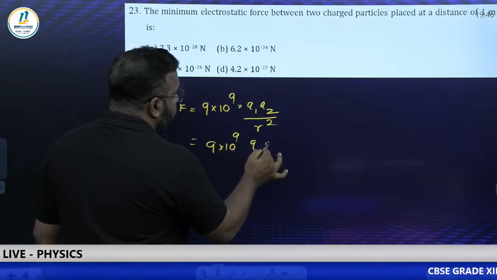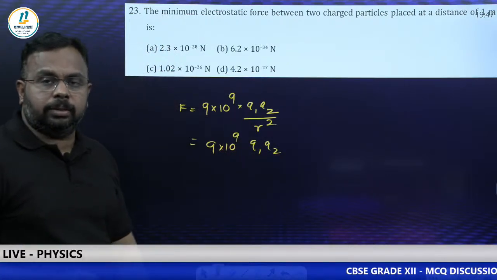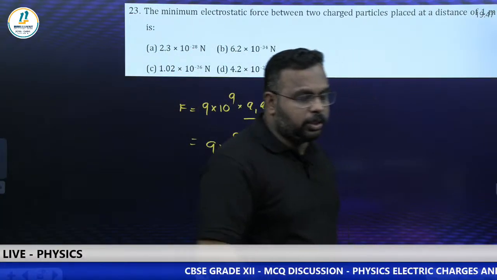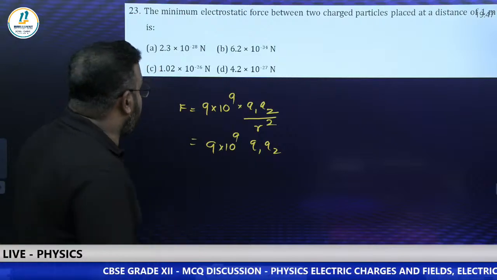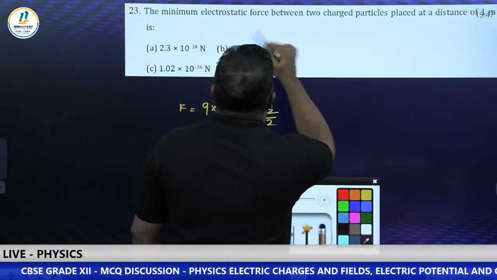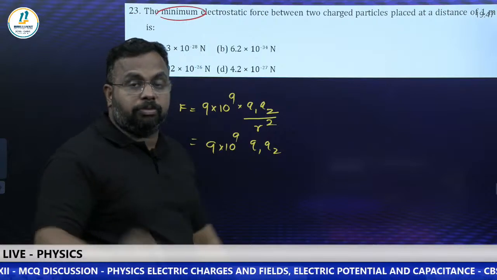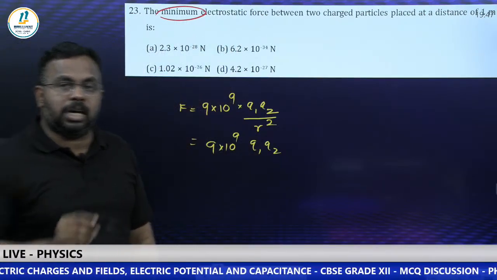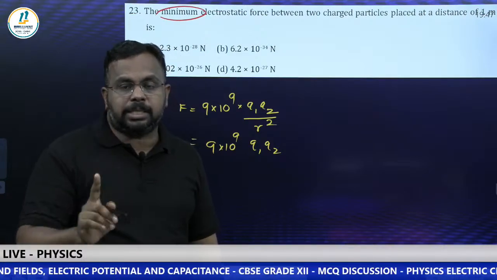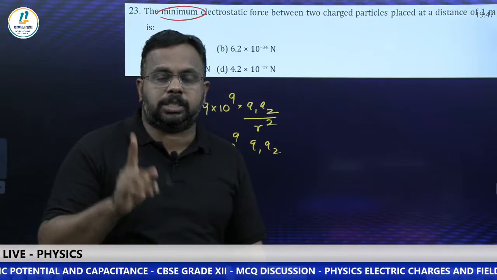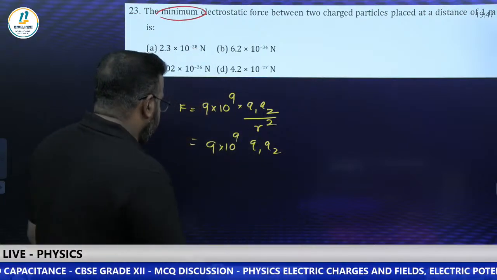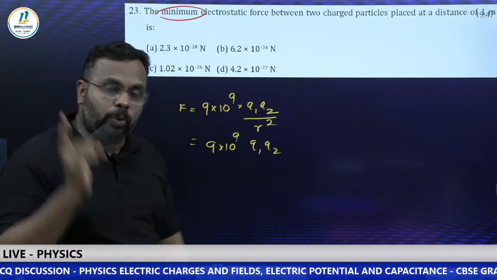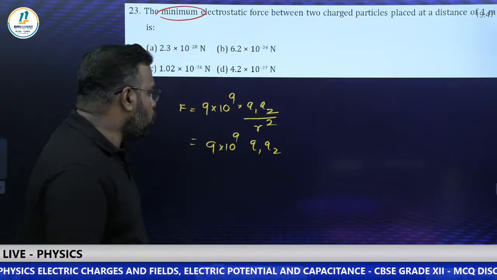So we get 9 into 10 to the power 9 into Q1 Q2. Now the question here is the charges are not given. Then how can we find the force? Can anybody tell me how can we go ahead? Remember students, they are asking what is the minimum electrostatic force. For the force to be minimum, charge has to be minimum. What is the minimum value of charge? Quantization principle, basic charge is charge of electron, which is 1.6 into 10 to the power minus 19. It is not possible to make a charge with magnitude less than that. So you just substitute Q1 as 1.6 into 10 power minus 19, Q2 also the same.